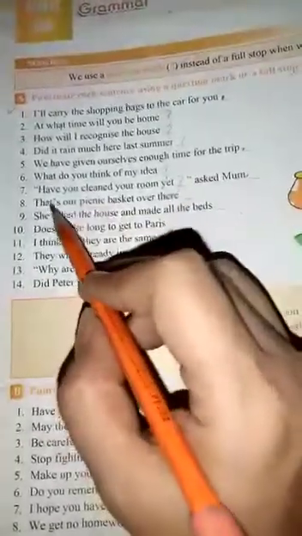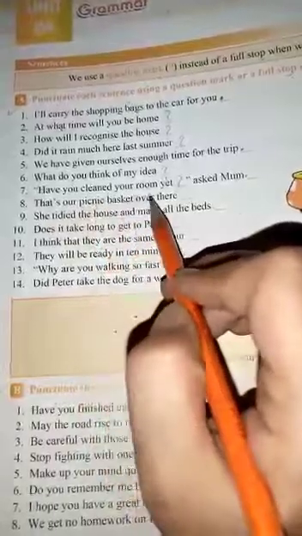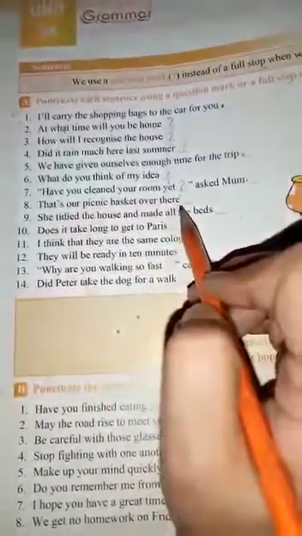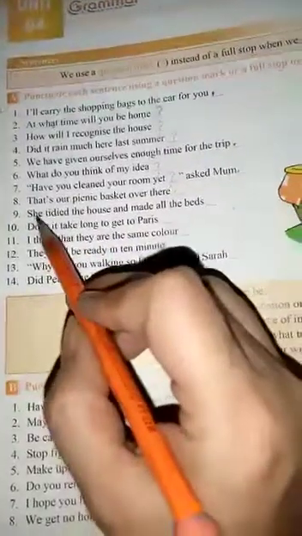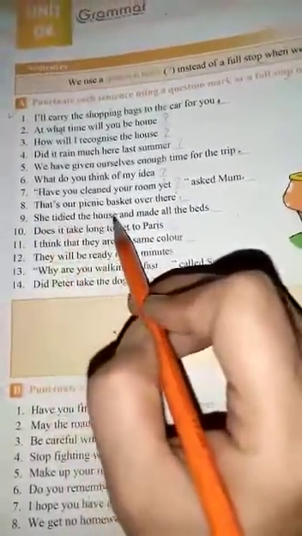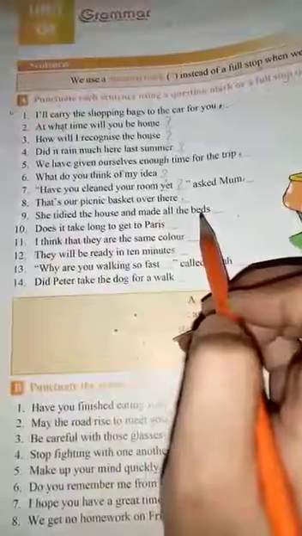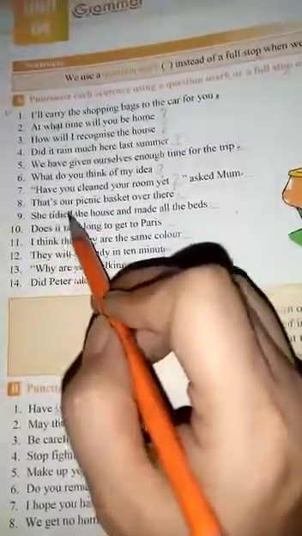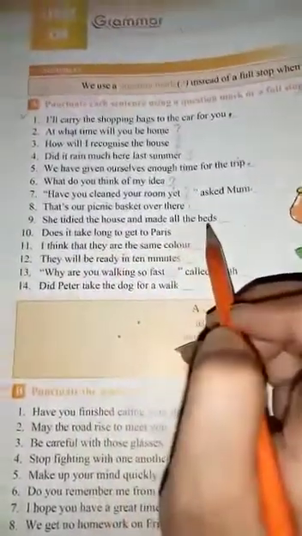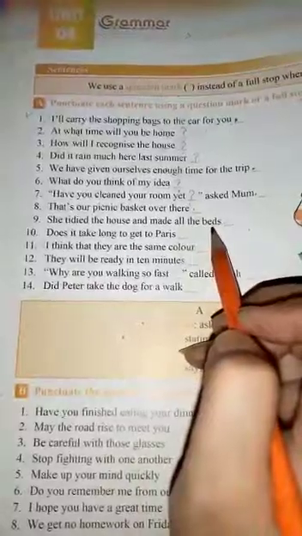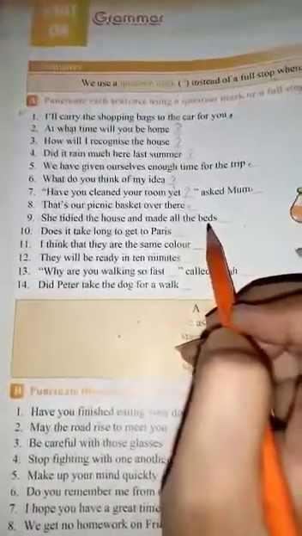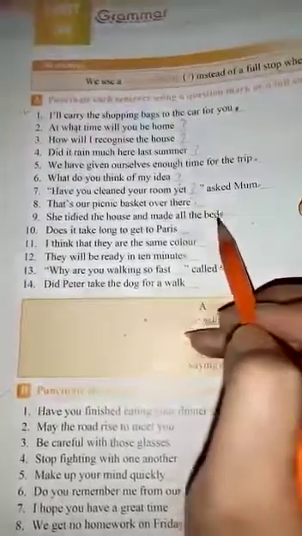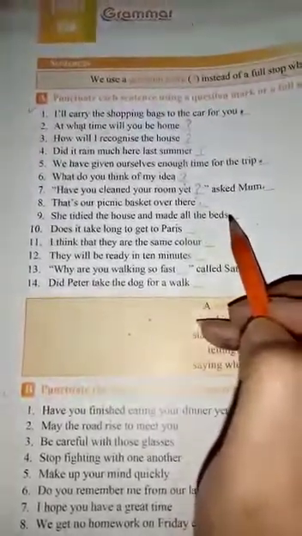In number 8: that's our picnic basket over there. A statement, of course, so you put a full stop. Then: she tidied the house and made all the beds. A statement or a question? Of course, a statement, a simple sentence, so you put a full stop here.